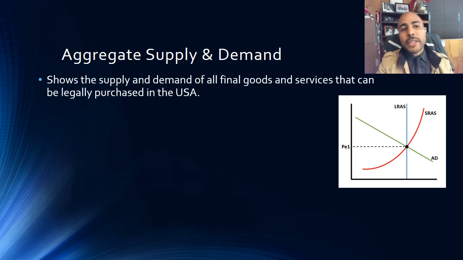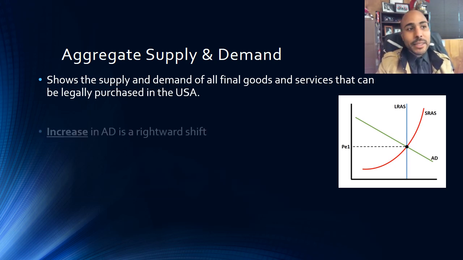So aggregate supply and demand shows the demand of all final goods and services that could be legally purchased in the U.S., kind of like our GDP. As a matter of fact, maybe you remember it's actually GDP that's measured across the x-axis of our aggregate model of supply and demand. The price level is measured on the y-axis.